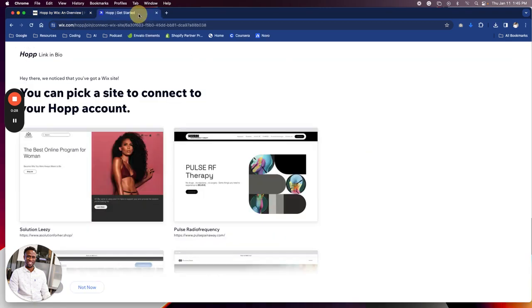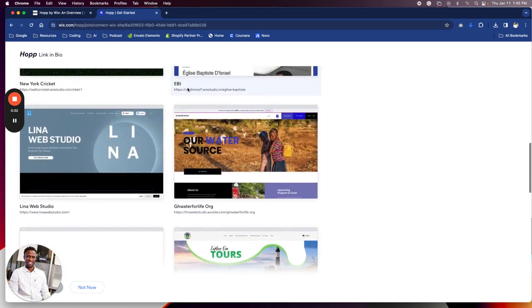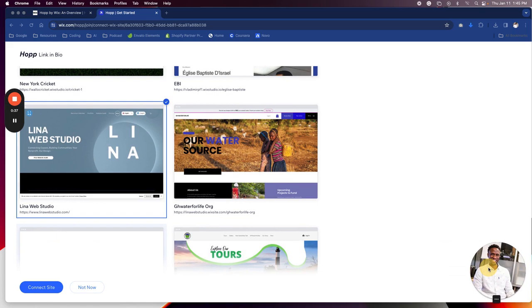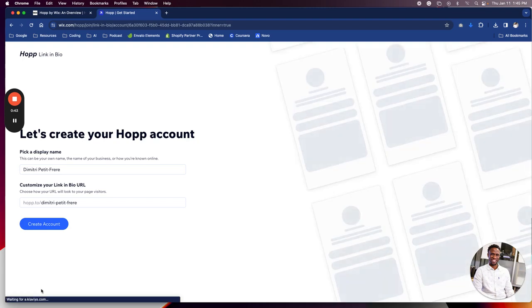So I'm going to hop in here. You saw that? I'm going to hop in. All right, so I'm going to hop in here and connect my site. So right now, move my beautiful face over here. So I'm going to click right here and click connect site, right? So let's see what happens, because this is actually my first time going through it.